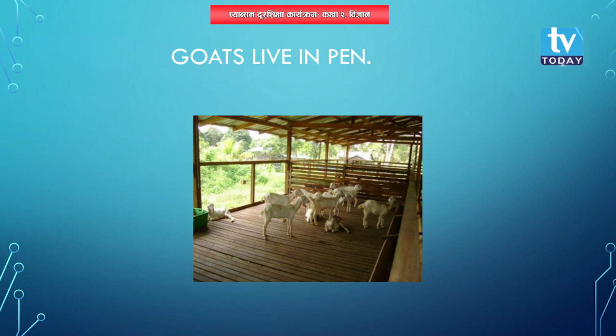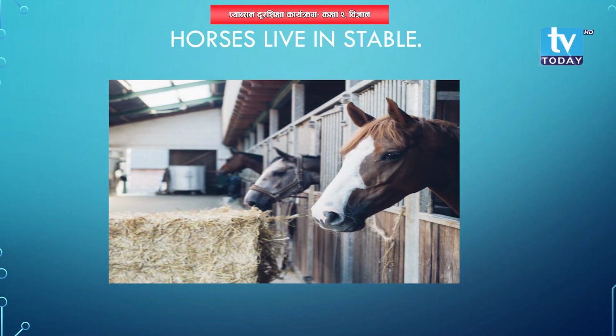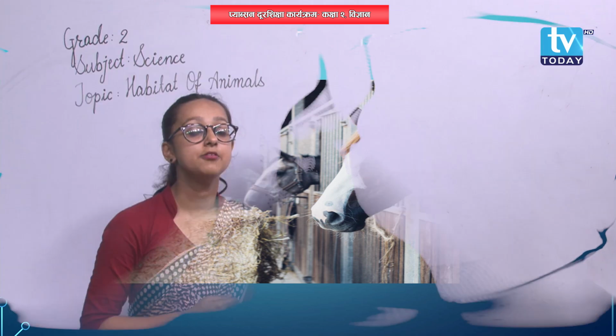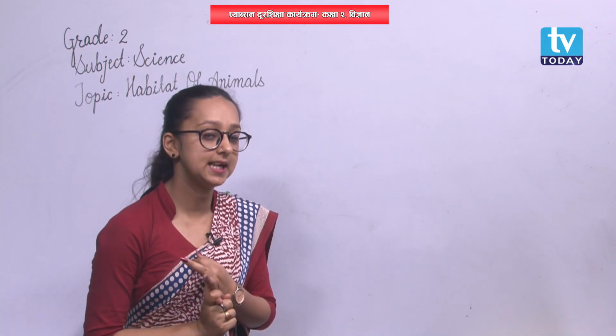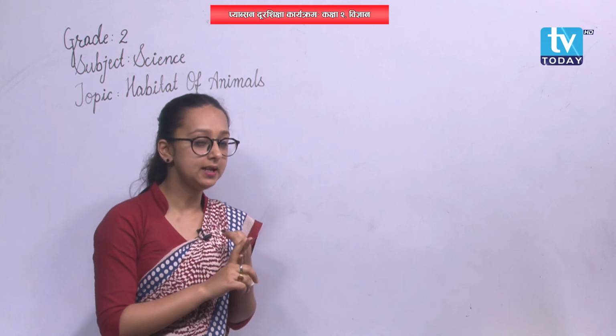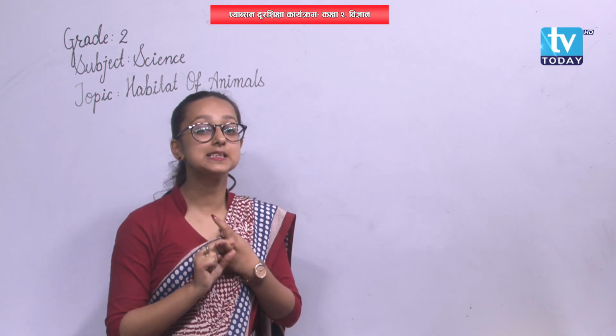Alright. Now, moving on to the next picture. What can you see there? Can you see horses there? Yes. Then where are they? The horses are also in their own home, and horses live in stable. S-T-A-B-L-E, stable. Please note down these terms. Cows live in shed. Goats live in pen, and horses live in stable.